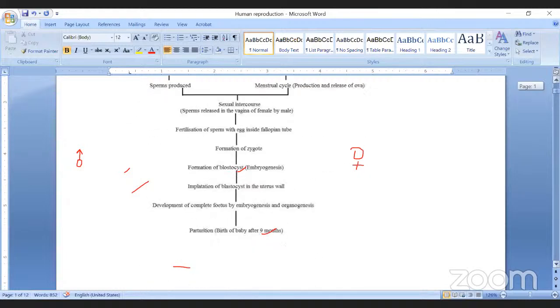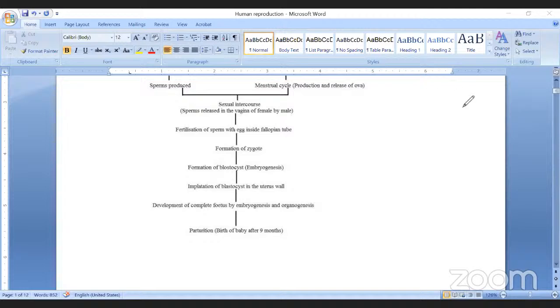After zygote formation, the zygote undergoes division and develops up to the blastocyst. Later on, this blastocyst gets implanted in the uterine wall. That period is called pregnancy. During pregnancy, the fetus grows inside the mother's womb up to 9 months. At that time, embryogenesis and organogenesis occur. After that, the last stage is birth of the baby. So these are the major reproductive events we see in humans.